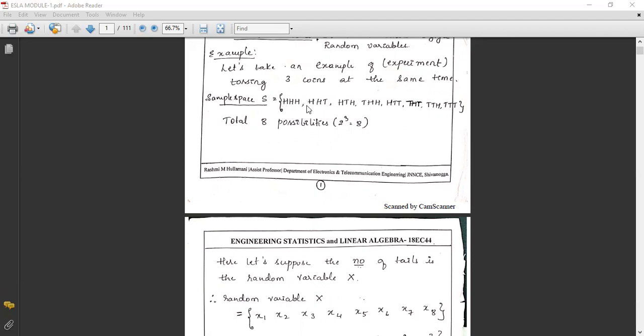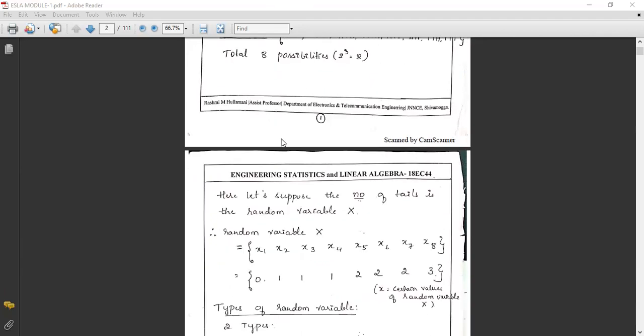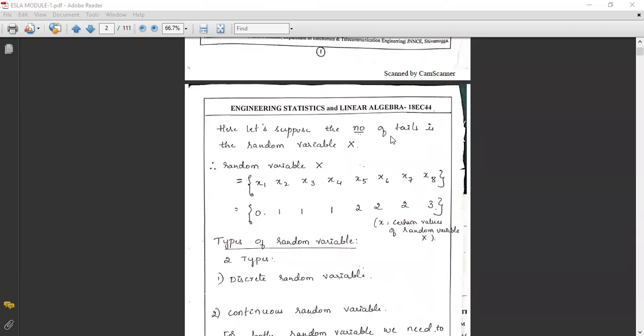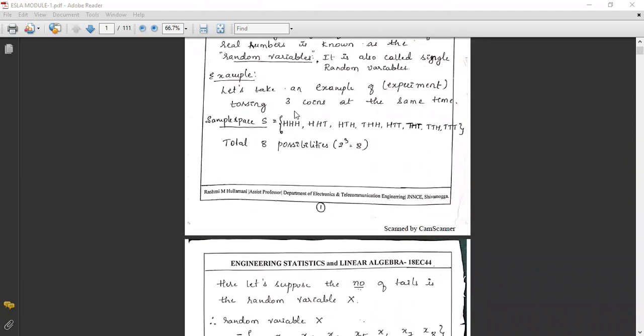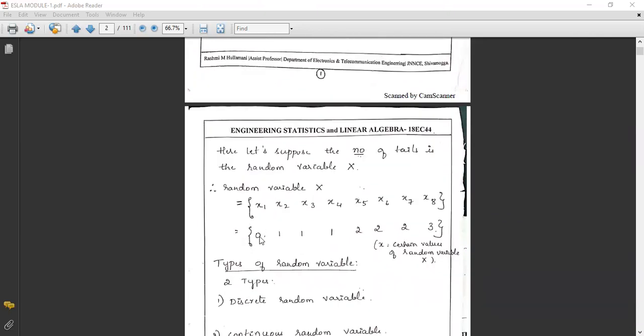All are head, therefore the number of tails is 0.